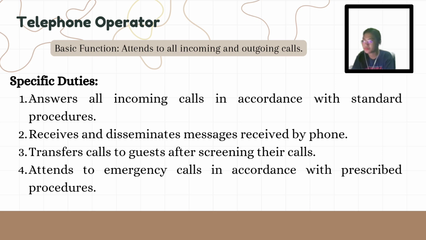Number two, receives and disseminates messages received by phone. So this means that the operator takes messages for guests or staff when they are unavailable and ensures that these messages are delivered accurately and promptly to the intended recipients.